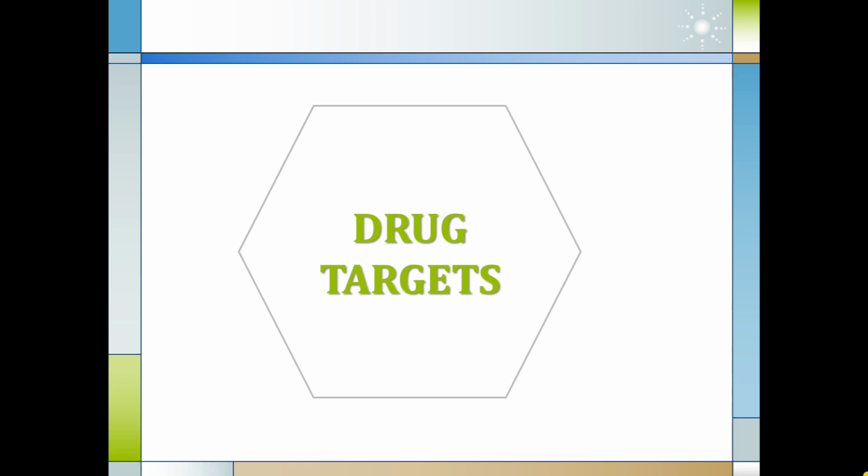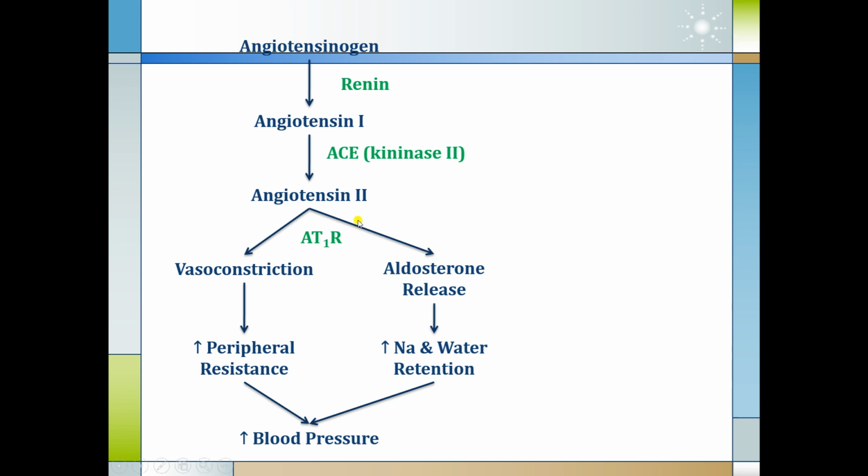Now we see the drug targets in the renin-angiotensin system. This chart is very well understood by now. Angiotensinogen is converted into angiotensin 1 by renin. Renin is released from the JG cells of the kidney. Angiotensin 1 is converted into angiotensin 2 with the help of the enzyme angiotensin converting enzyme, also called kinase 2. This angiotensin 2 will mainly act through the AT1 receptor and produce actions like vasoconstriction, aldosterone release, increased peripheral resistance, which lead to increased sodium and water retention, increased blood pressure, as well as cardiovascular hypertrophy.